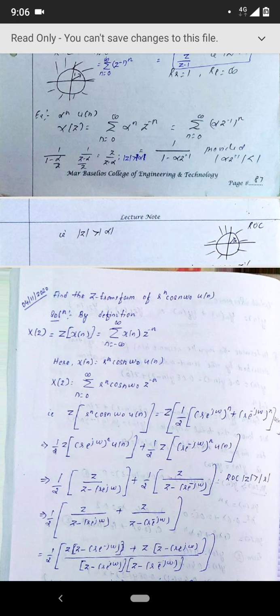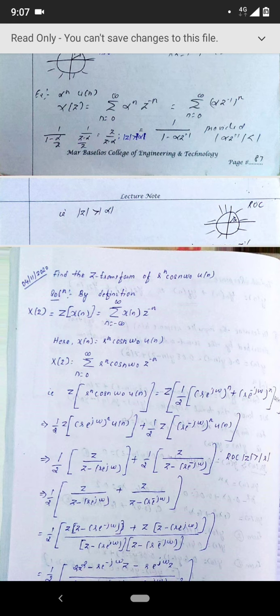The answer is that you cannot tell yes or no here. The answer will depend on the alpha value. Suppose alpha is equal to 1, what happens? The same situation as u of n will come: the region of convergence will be outside the unit circle.